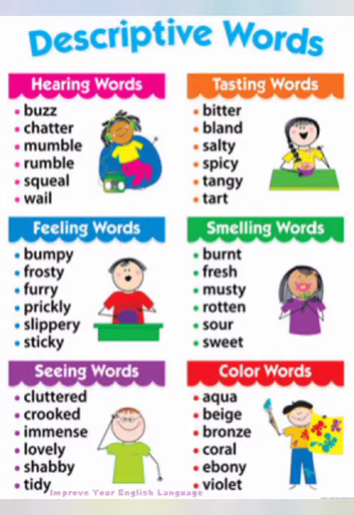So all these words are the descriptive words which add description and detail to a noun which we are using in a sentence, and these words are called descriptive adjectives because these words add detail or description to the noun which we are using in a sentence. These are called the descriptive words.